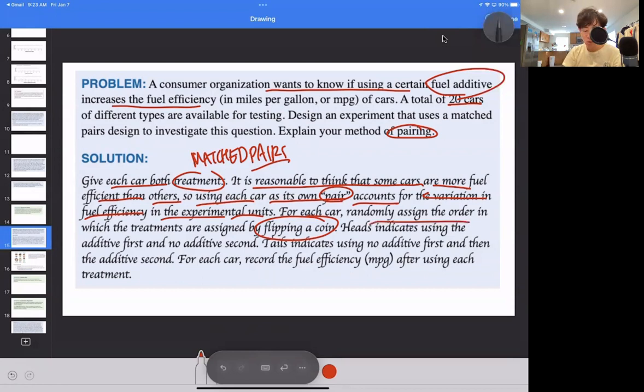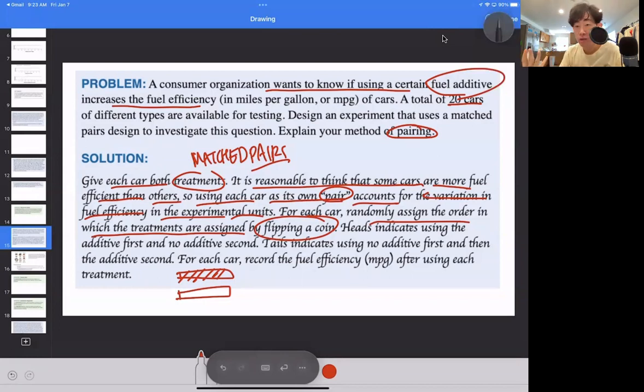For each car, randomly assign the order in which the treatments will be applied by flipping a coin. So when you get heads, let's say, when you flip the coin, you receive the fuel additive in the first week. So first week, you get the fuel additive added, and you measure the fuel efficiency for the first week. So this is the treatment imposed. And on the second week, you don't get that treatment. So during those days, when the fuel additive is not added, how is it going to run?